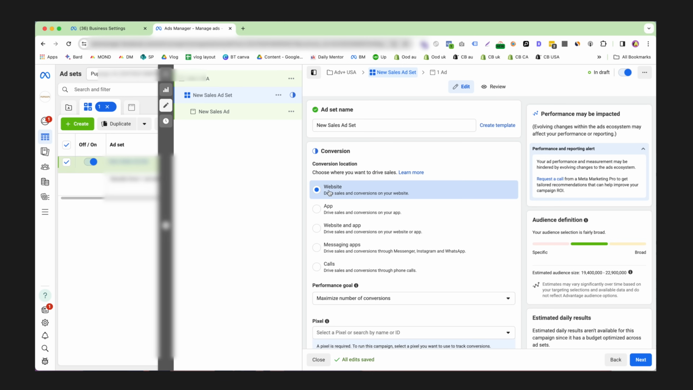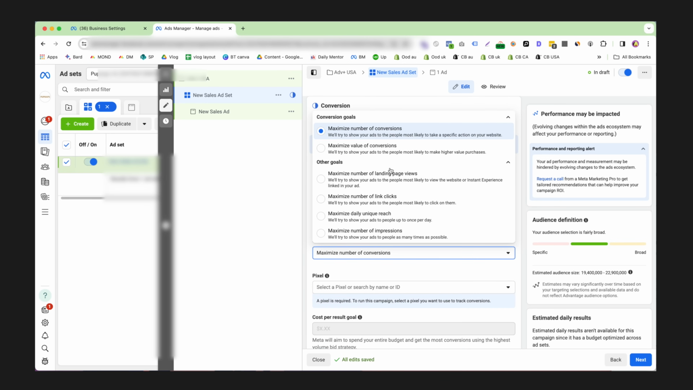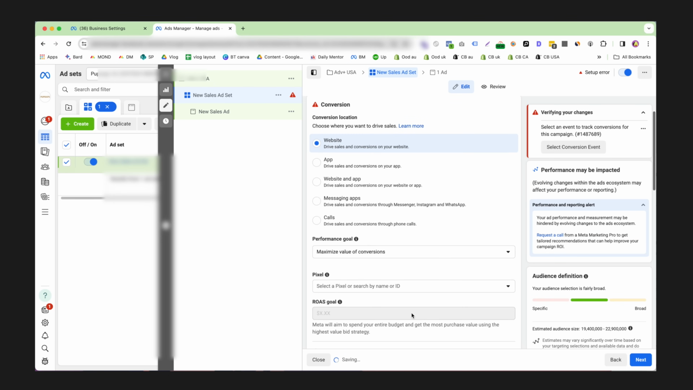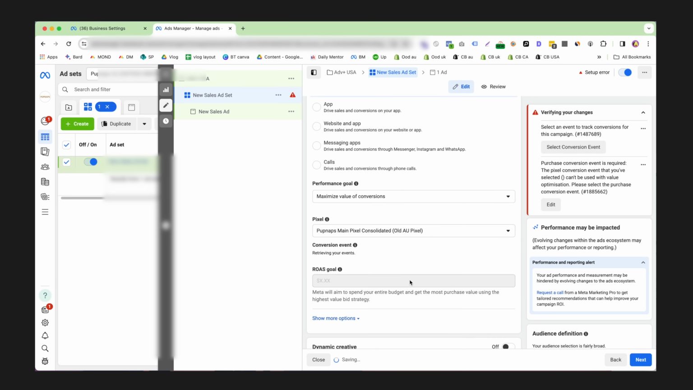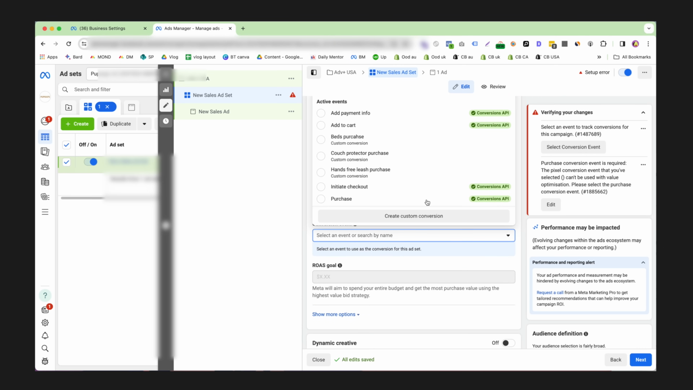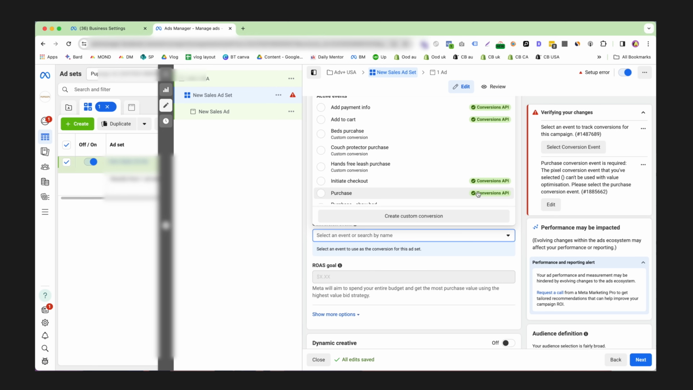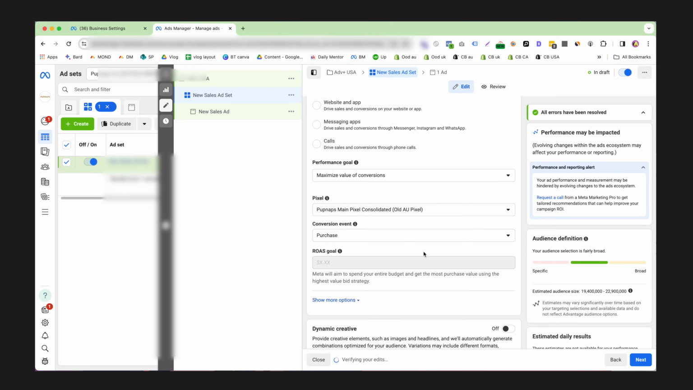First up, we've got this conversion, which we do want on the website. The default is correct. Then we want the performance goal. Now, if you're running e-commerce, you probably want to do maximize value of conversions. Next, we want to select the pixel and make sure that it's correct. This is the one that we linked with Shopify. Then we click conversion event, and realistically, the conversions API should all be set up. If it's not, you've got a wrong link with Shopify. We want to click on purchase because that's what we want to create.